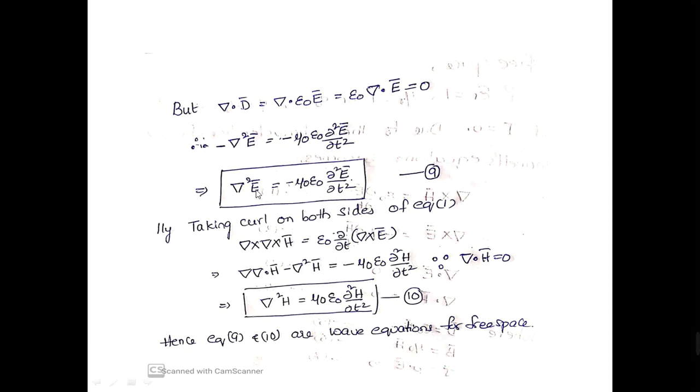Both are the wave equations for free space, which represent second order partial differential equations, homogeneous equations. These are the two wave equations for free space.